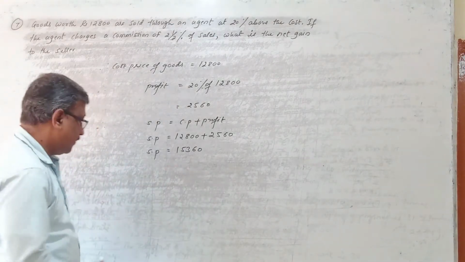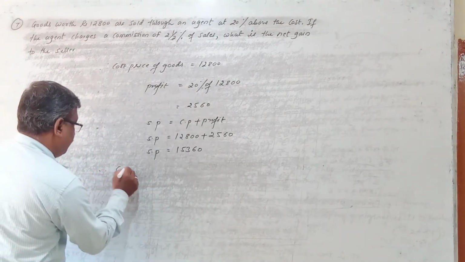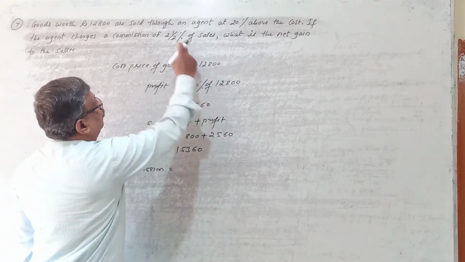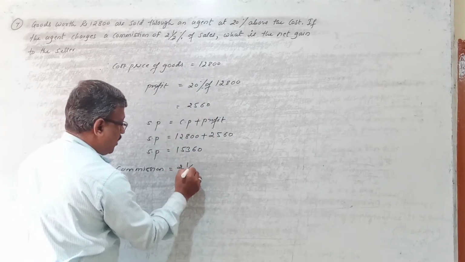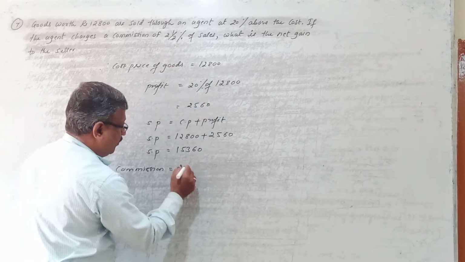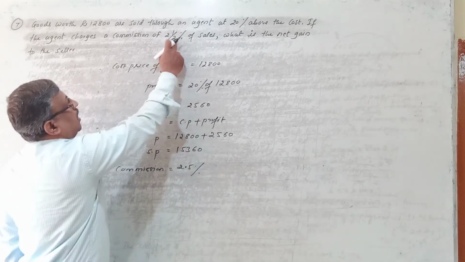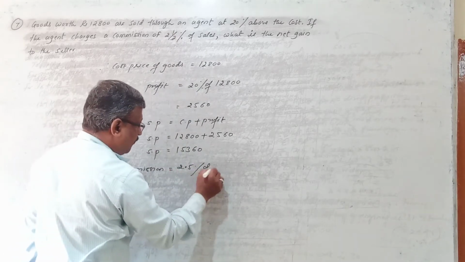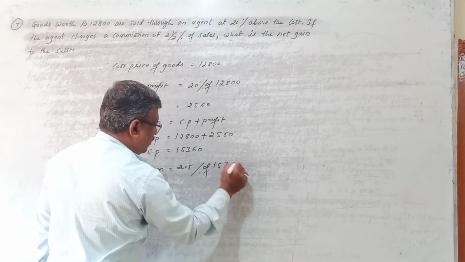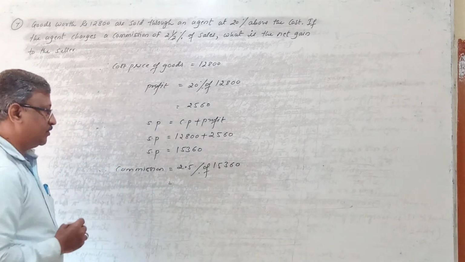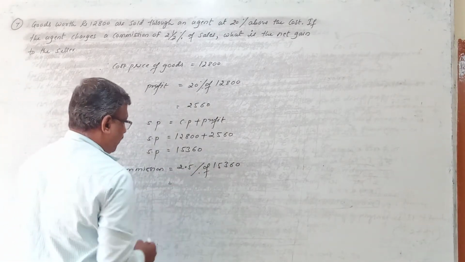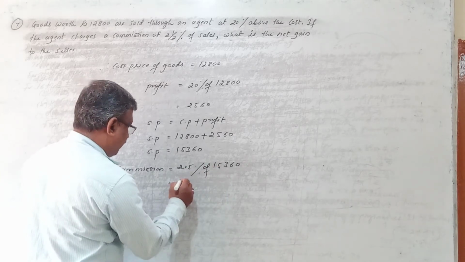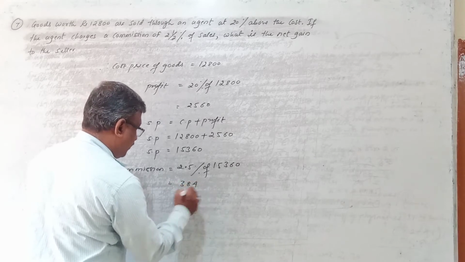Now let's calculate the commission. So commission equals to, how much you have to find here? You have to find 2.5%. Half means you divide 1 by 2, you will get 0.5. So it is 2.5% of what? Of 15,360 rupees. So calculate 2.5% of 15,360 rupees. You will get 384 rupees.